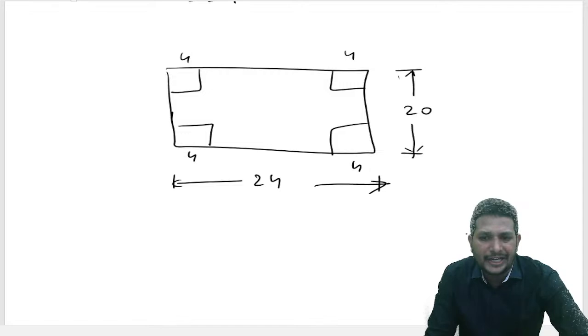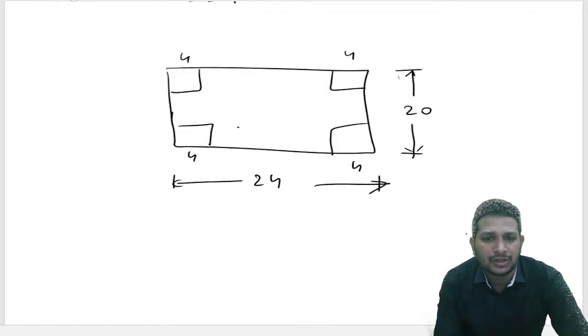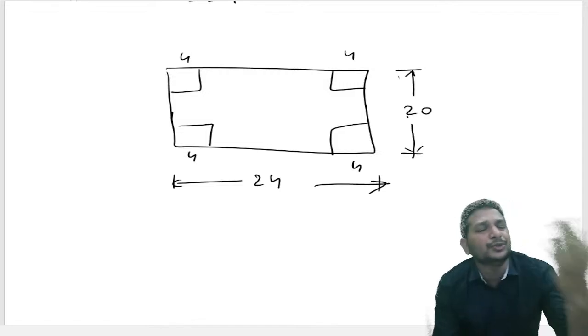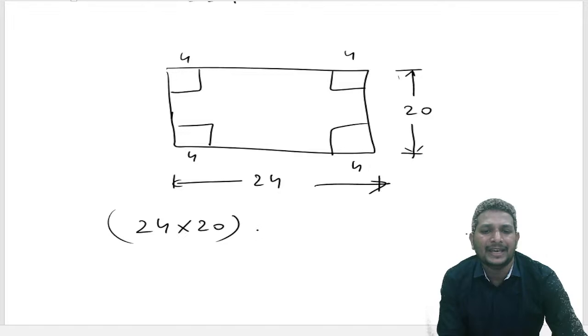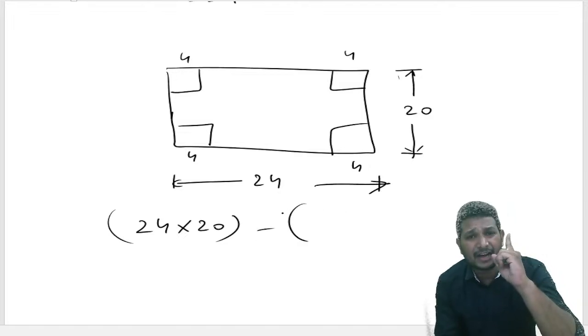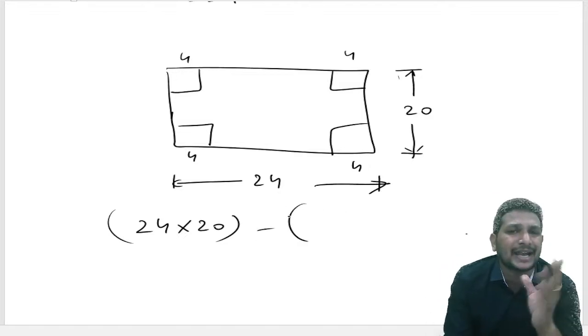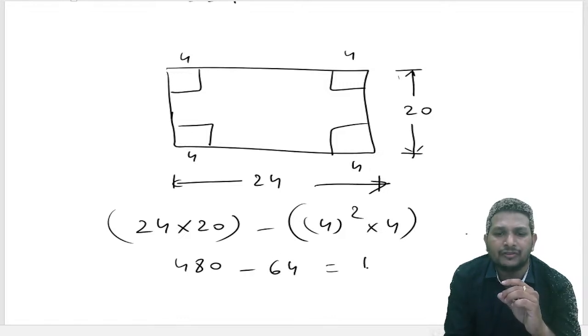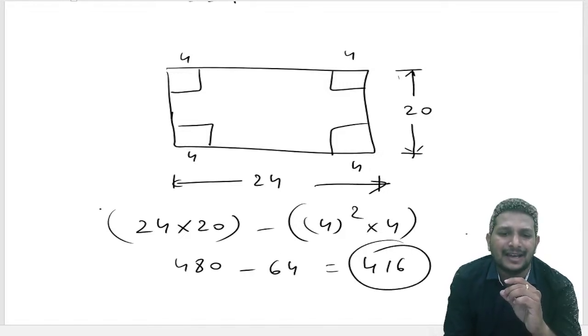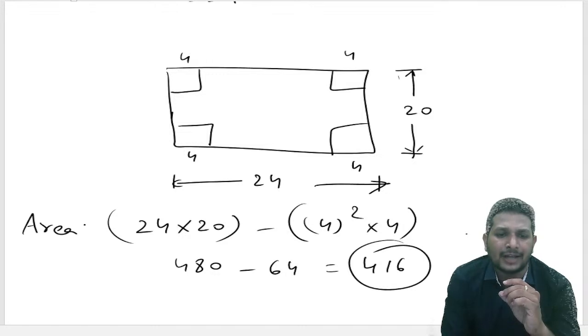So how do we find it? From the rectangle, we remove the 4 squares. Area of a rectangle is length into breadth, 24 into 20, minus the area of 1 corner square, which is side square, 4 square, but there are 4 squares in total. 480 minus 16 into 4, that is 64, gives 416 as the area.